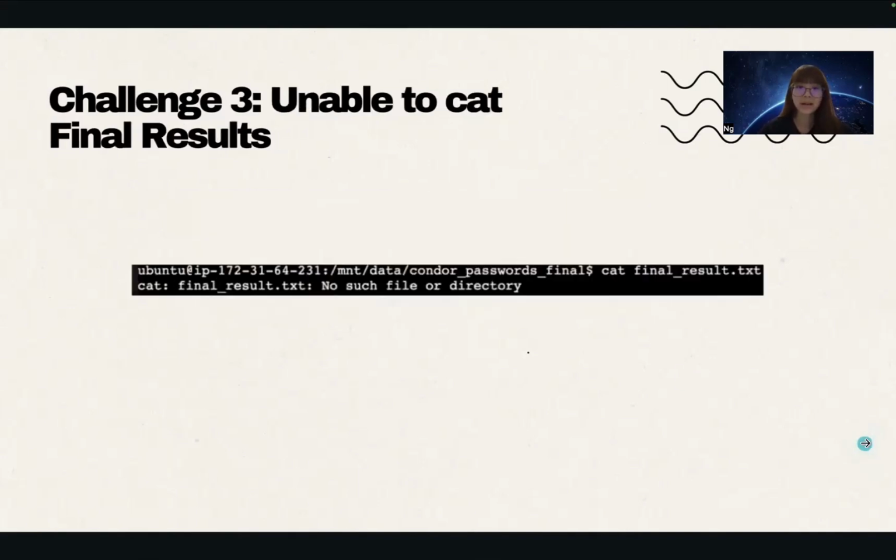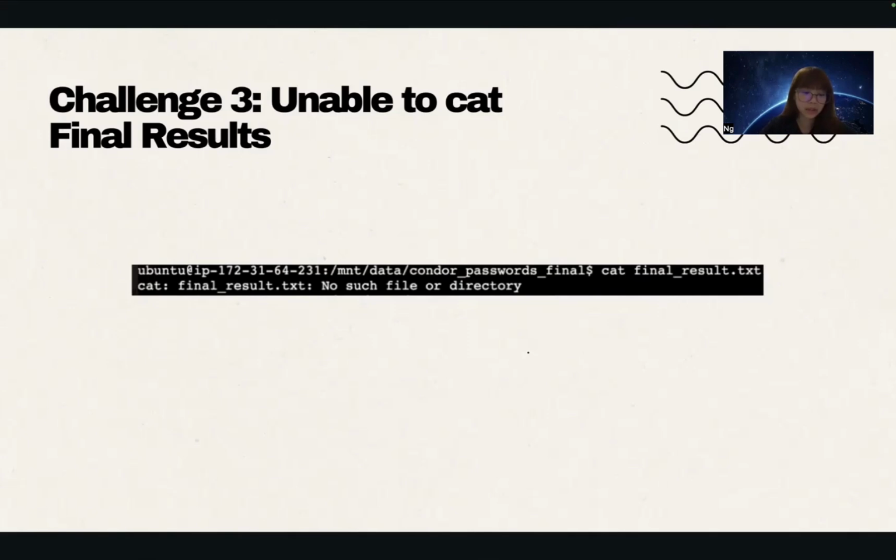But even though it was able to run, when I cat the final result, it says there was no such directory. So the next challenge is a very confusing one. During debugging, I also traced the issue back to the password_check.sub file. After the split job completed, all password chunks are supposed to be stored inside a chunks directory, which is what I mentioned during the live demo.